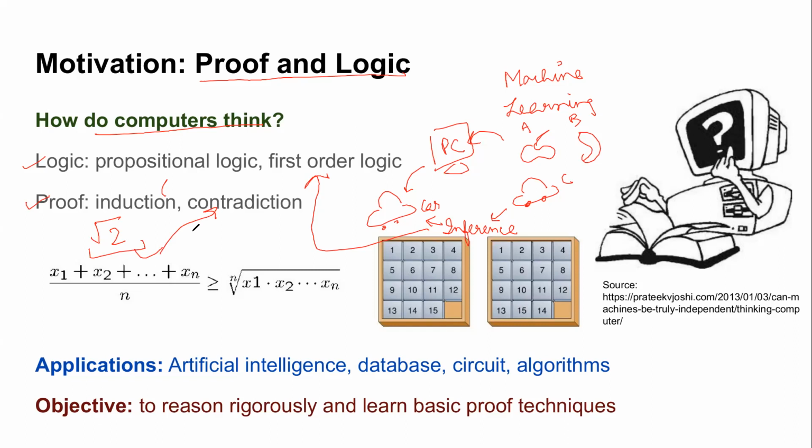Okay, and this proof and logic, if you look at the practical applications, you'll find their use in artificial intelligence, as I already gave you an example. You'll also see their use in database management systems. And where in database management systems? So what is a database? Do you have any knowledge about databases? What is a database?